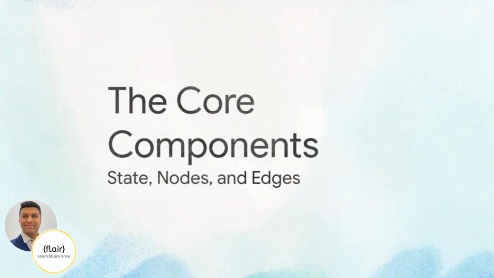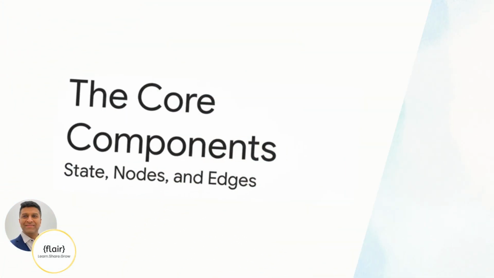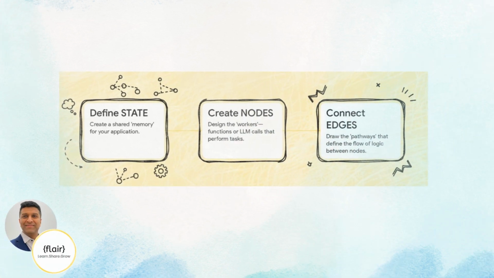To start building with LangGraph, you only need to understand three basic building blocks: state, nodes, and edges. The state is your app's shared memory. Think of it like a central nervous system or a whiteboard that every component can write on. Each node can read from and update it, so the whole system knows what's been done so far. That's what creates one continuous, coherent thought process.